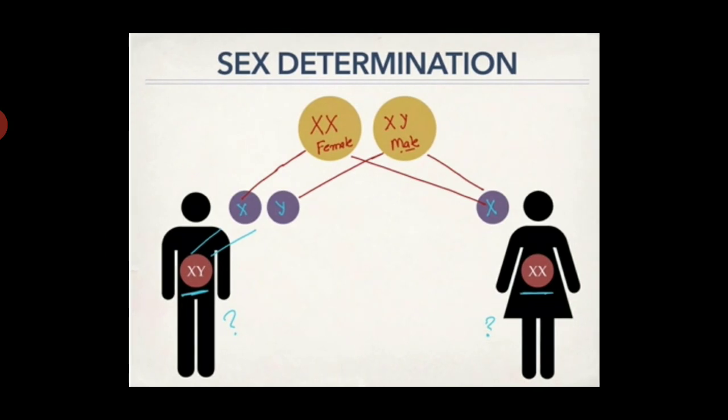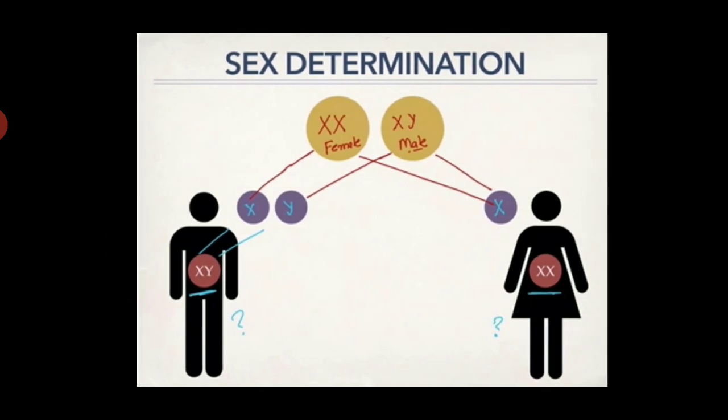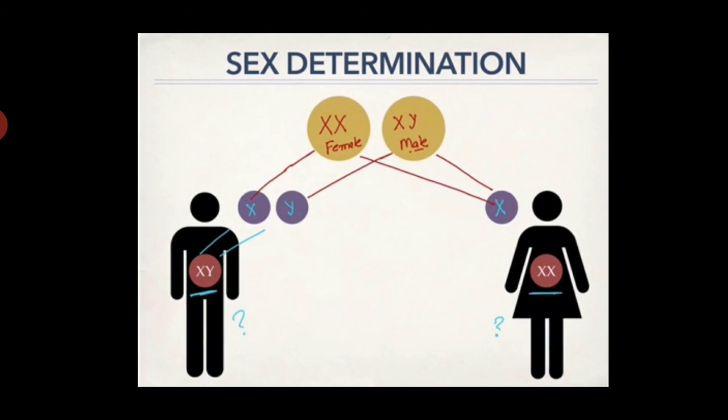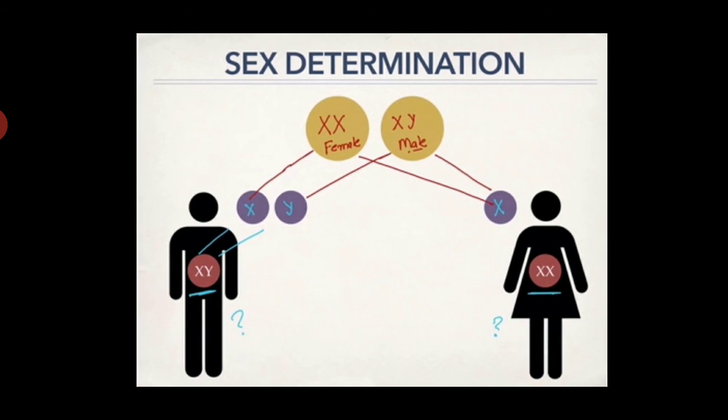Then it means the child is a boy. So here it is proved that the sex of a child is completely dependent on the father, because the male has both X and Y chromosomes. Sex of a child is determined by the father or a male organism.